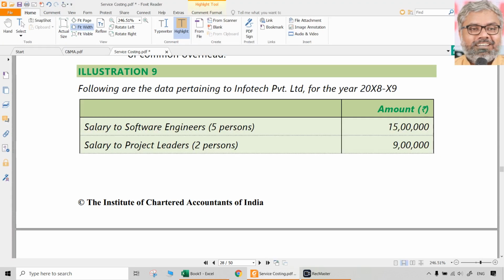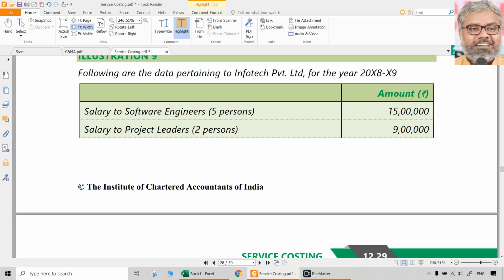Illustration 9. Following are the data pertaining to the Infotech Private Limited. Salary to the software engineers, 5 persons, 15 lakhs.